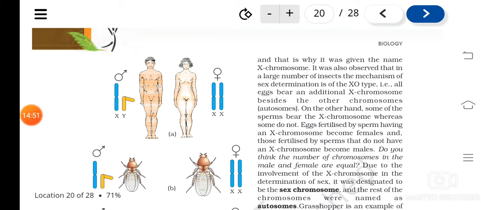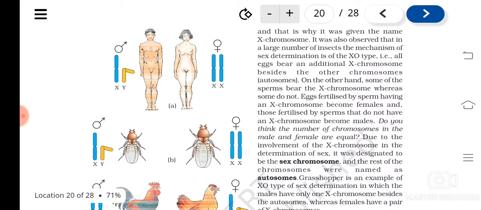Eggs bear X chromosome, and sperms can have X chromosome and some will not have X chromosome. So depending upon that, XX or X0 type will be formed.